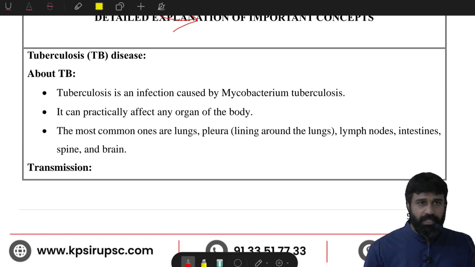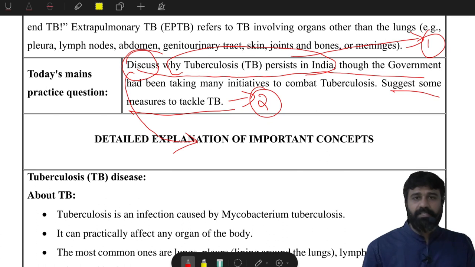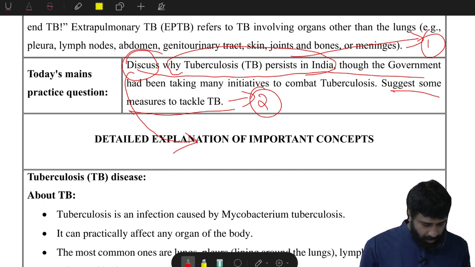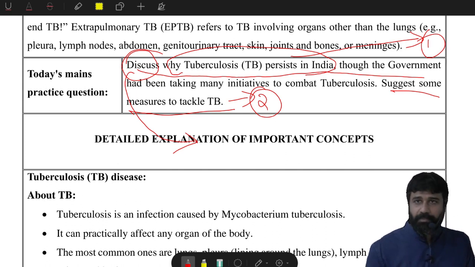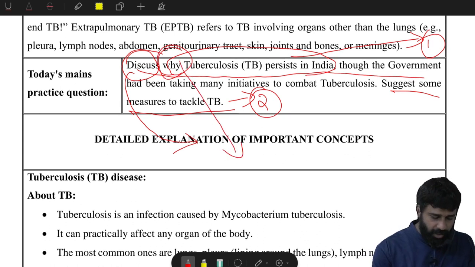It is giving you the direction that you can give measures in as many formats as possible, whether it is a case study or a newly invented drug, whatever it may be. It is also asking how tuberculosis has been prevalent in India and what the reason behind it is. This is why you need to provide reasons.